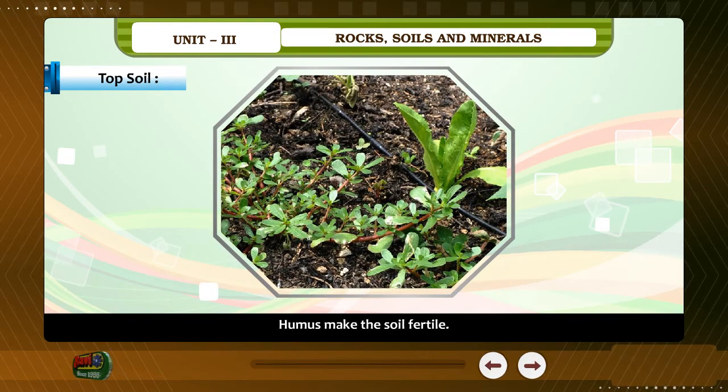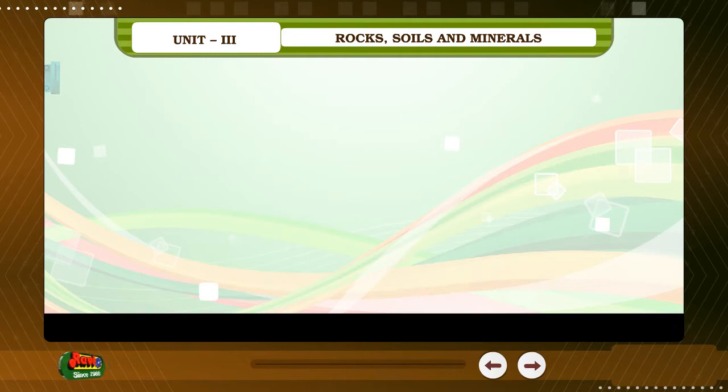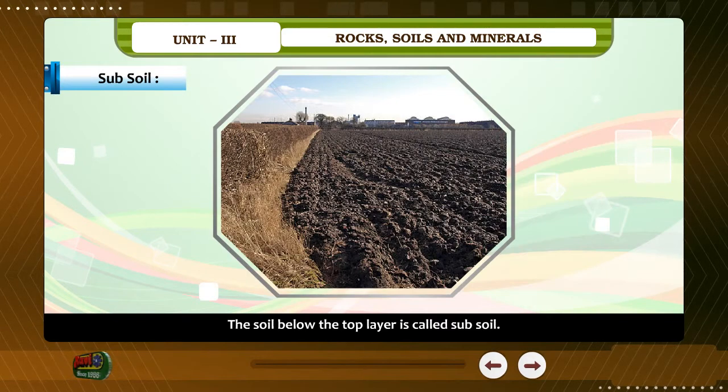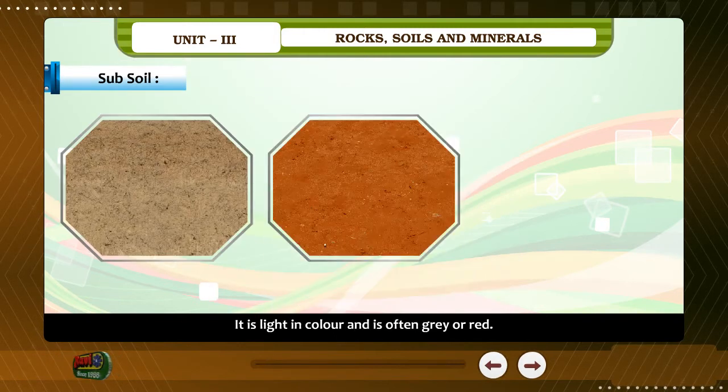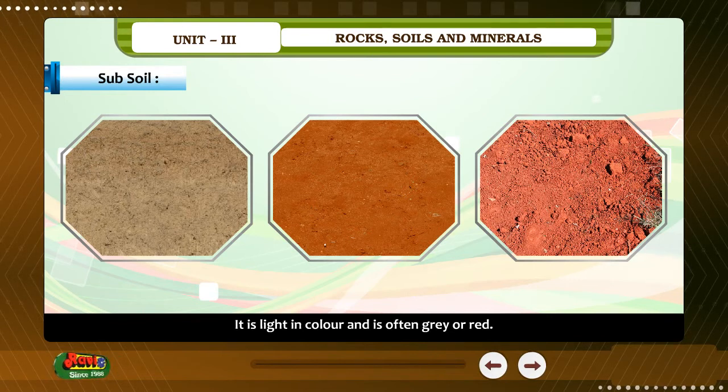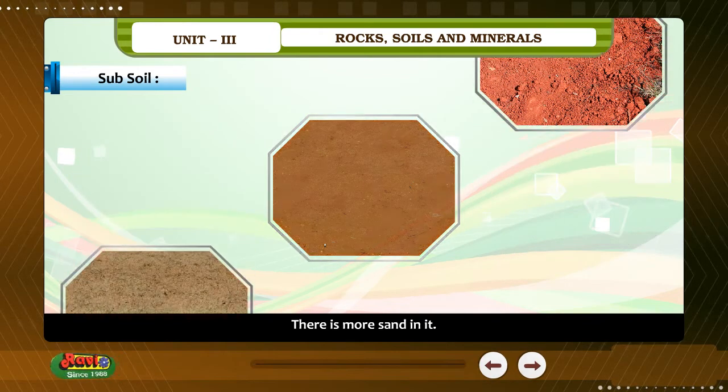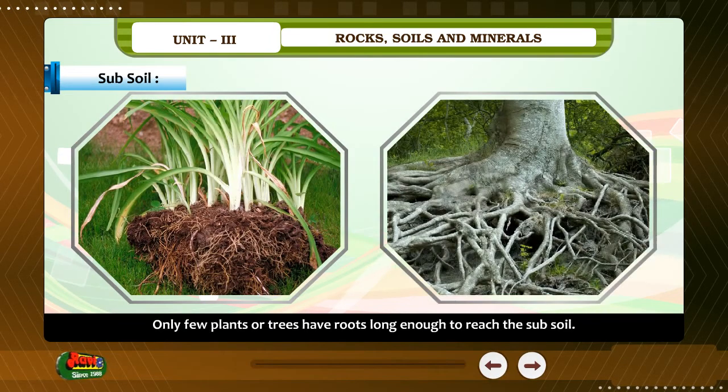Subsoil. The soil below the top layer is called subsoil. It is light in color and is often grey or red. There is more sand in it. Only few plants or trees have roots long enough to reach the subsoil.